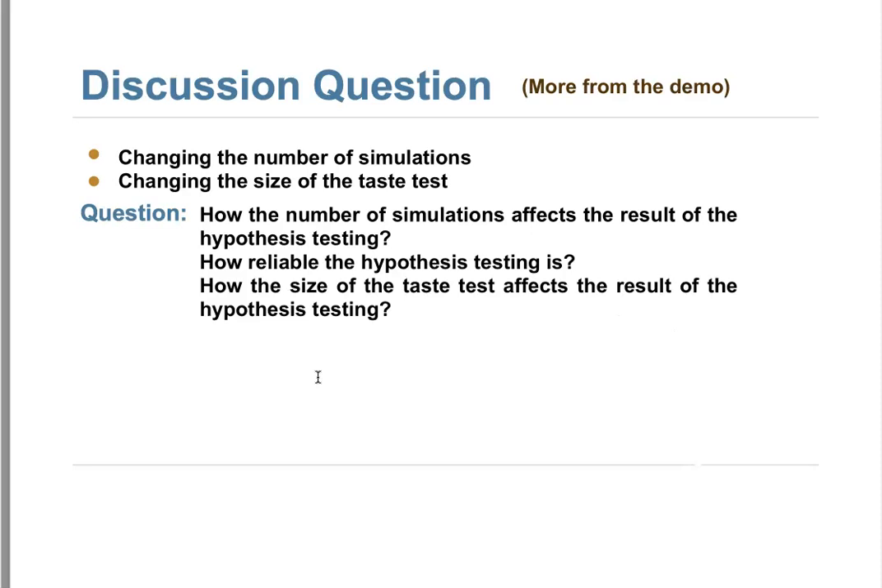We want to discuss two questions. The first one I just showed you from the previous video. We changed the number of simulations. When we do the simulation, it's better to have a big number of simulations. Then our result will be closer to the null distribution. So the next question is, we want to see how reliable our hypothesis testing is. So here we want to show you how that will be affected.